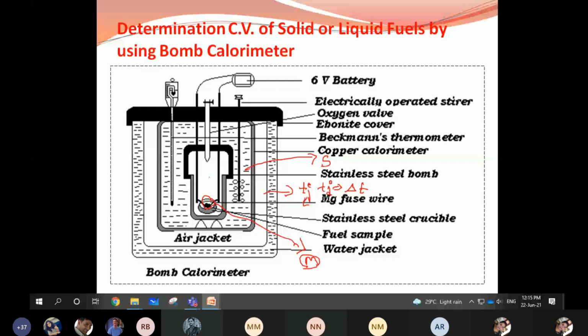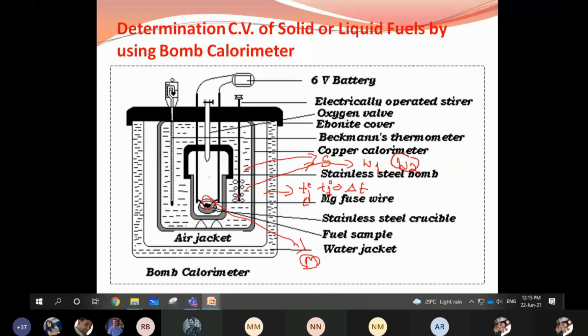After noting down this, you have to calculate the water equivalent. The water equivalent mass is W1 before the combustion and W2 after the combustion, that is, the water equivalent before burning the fuel and after combustion of the fuel.